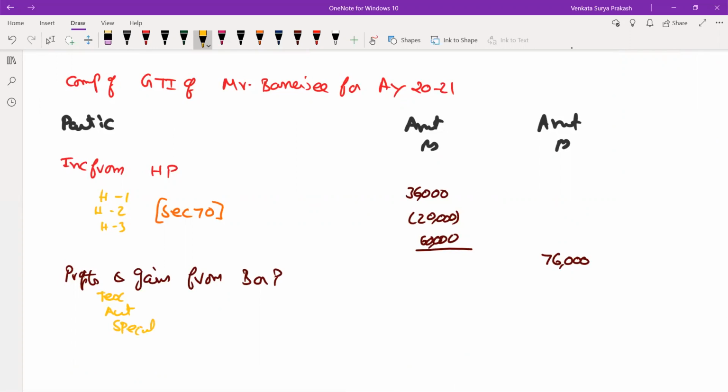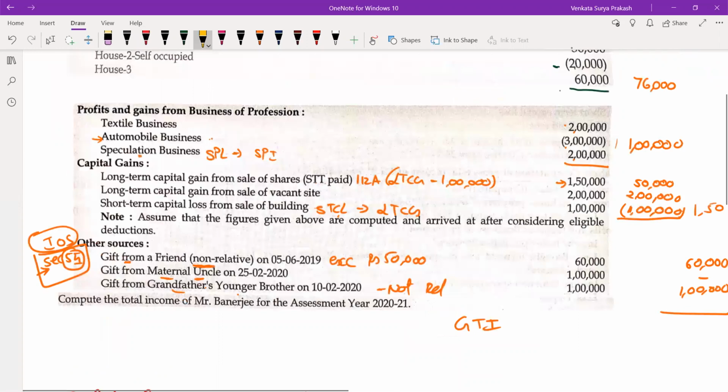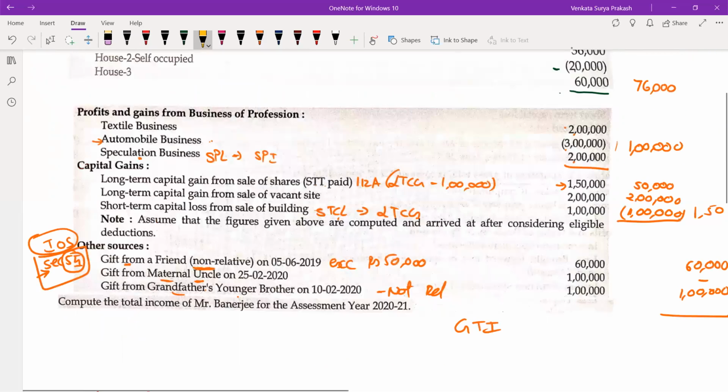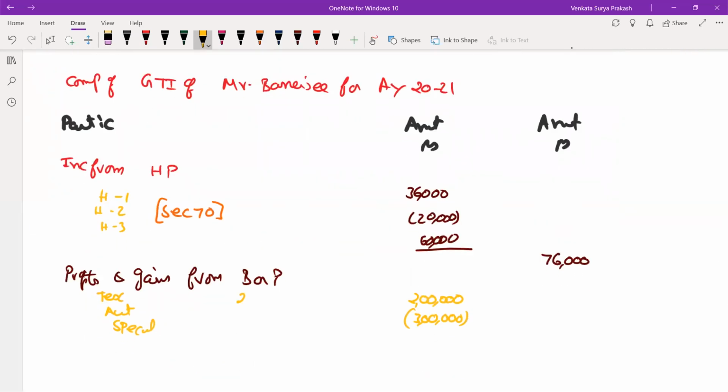Textile business is giving an income of 2 lakhs. Automotive business is giving a loss of 3 lakhs. Then speculative business is giving a profit of 2 lakhs.